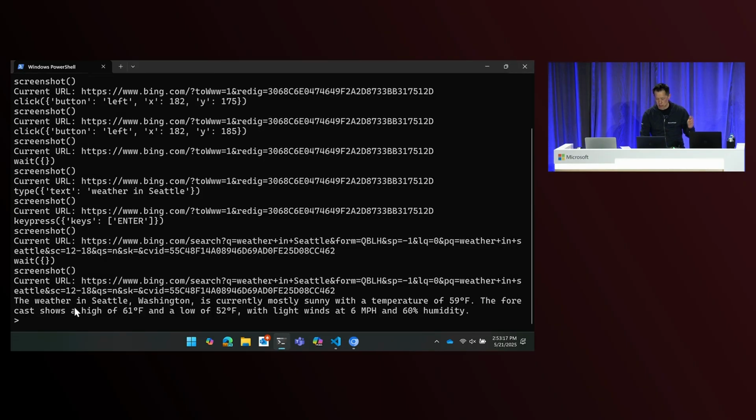So it says the weather in Seattle, Washington is currently sunny, temperature of 59 degrees Fahrenheit. I don't know what that means. I'm Canadian. So that's kind of how computer using agents work.